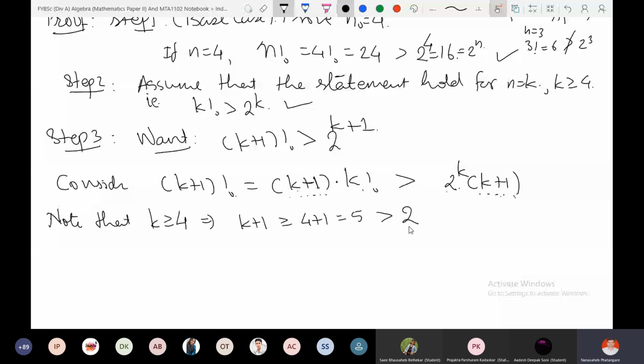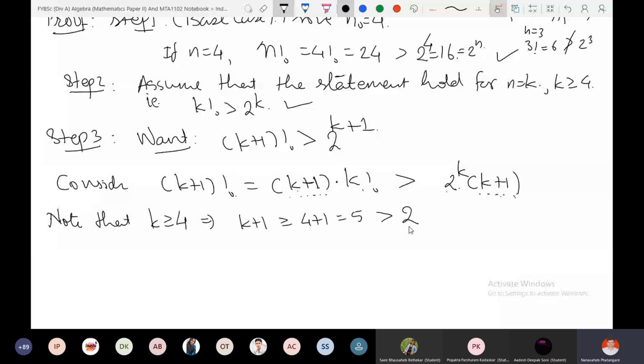Therefore k plus 1 factorial, which by previous calculations was greater than 2 raised to k times k plus 1. Forget about the previous part. I will keep 2 raised to k as it is, and replace k plus 1 by 2, because I know that k plus 1 is greater than 2.